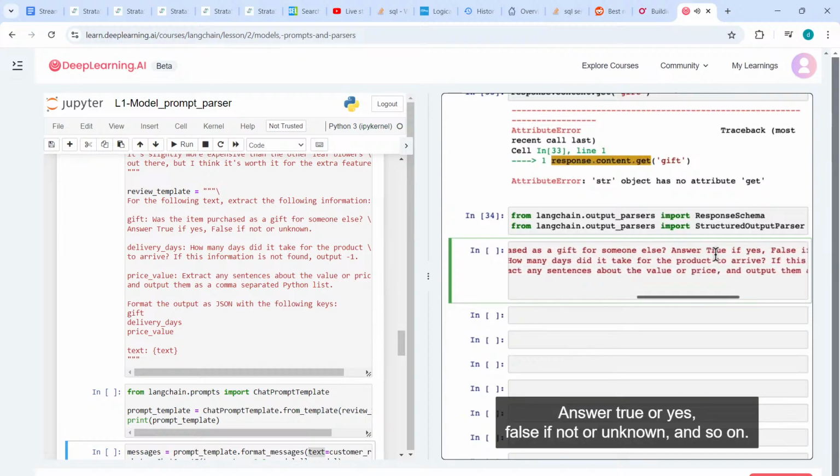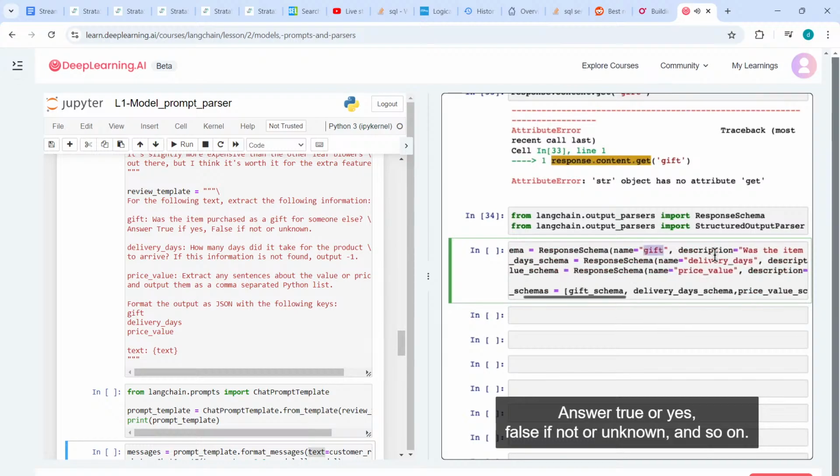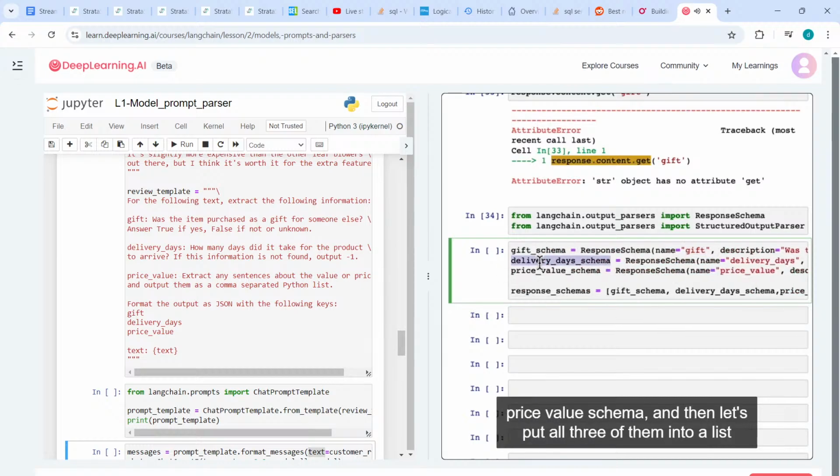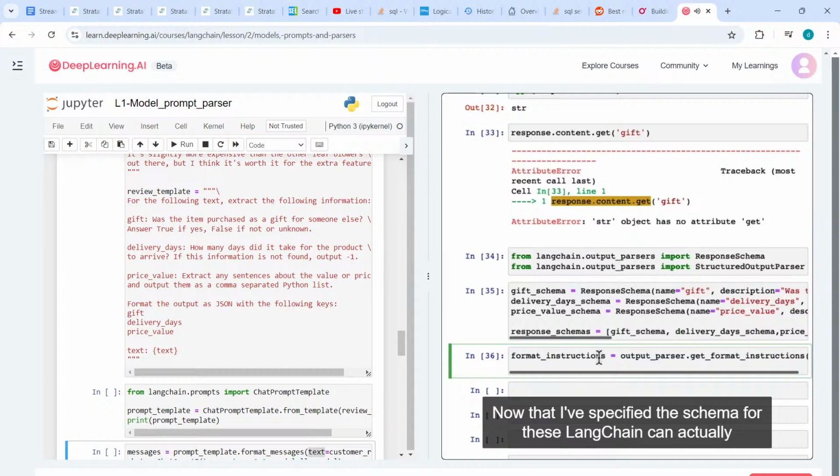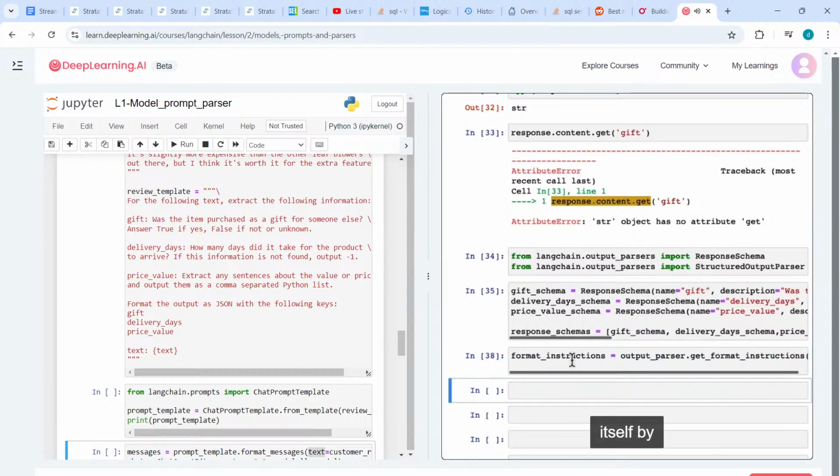Was the item purchased a gift for someone else? Answer true if yes, false if not, and unknown if unknown, and so on. So we have a gift schema, delivery day schema, and price value schema, and then let's put all three of them into a list as follows. Now that I've specified the schema for these, LangChain can actually give you the prompt itself